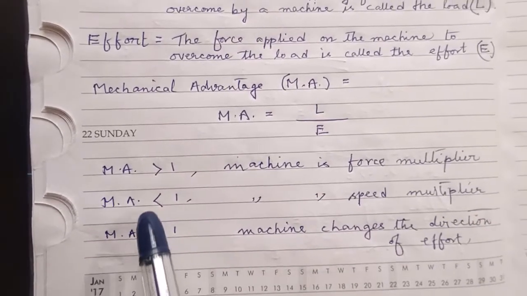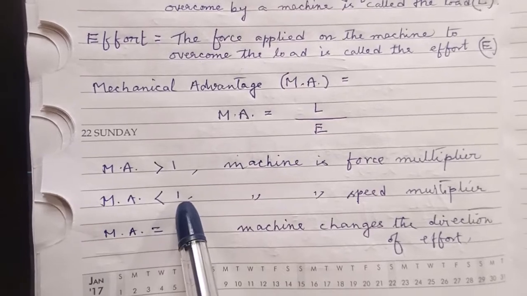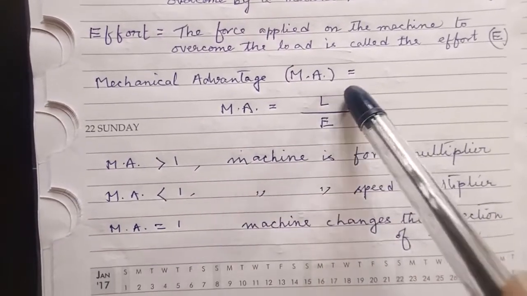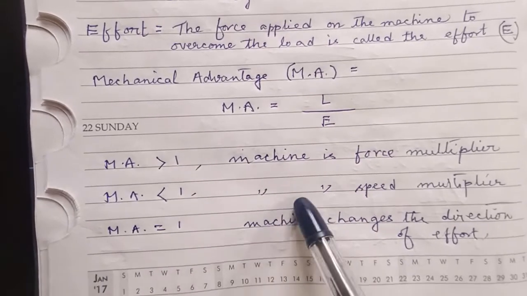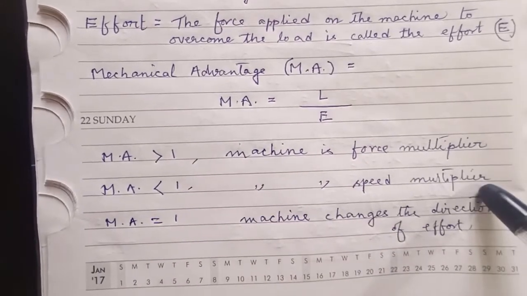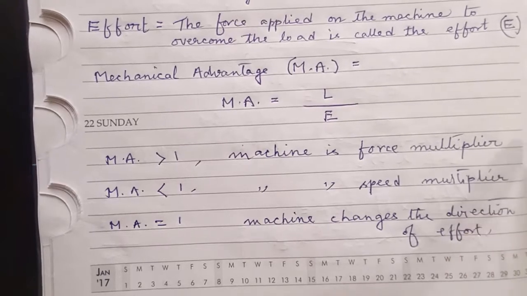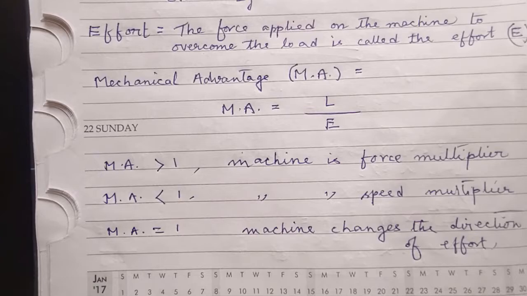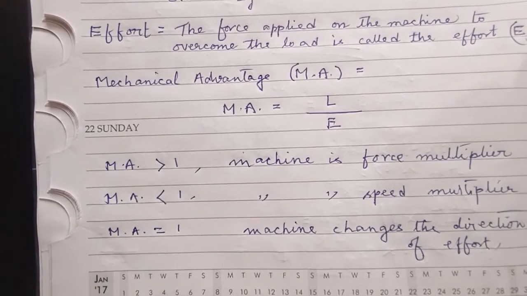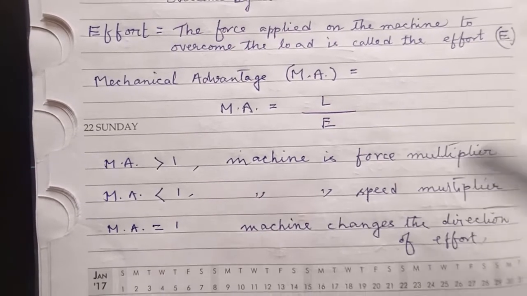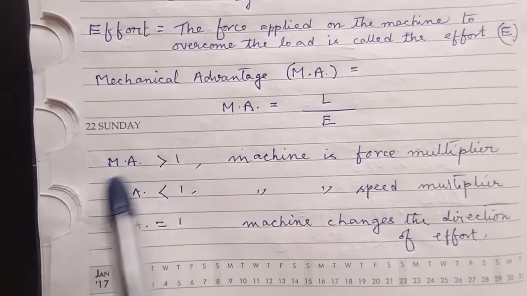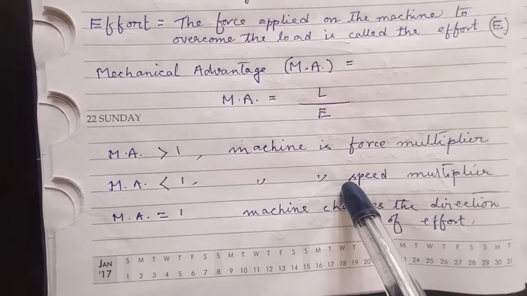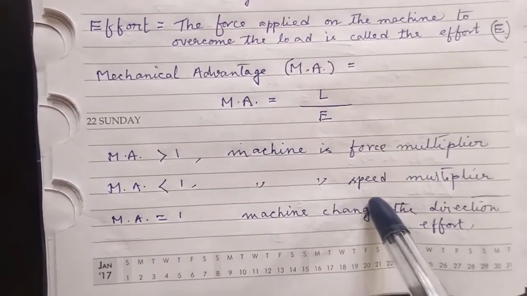Again, we can have the mechanical advantage less than 1, which means your effort is greater than the load. That means the machine in this case is acting as a speed multiplier. Imagine the gear system of a vehicle where the vehicle speed can be controlled, increased or decreased by changing the gear system. So here this second concept is useful, in which a simple machine can be utilized to increase the speed. We call it speed multiplier.